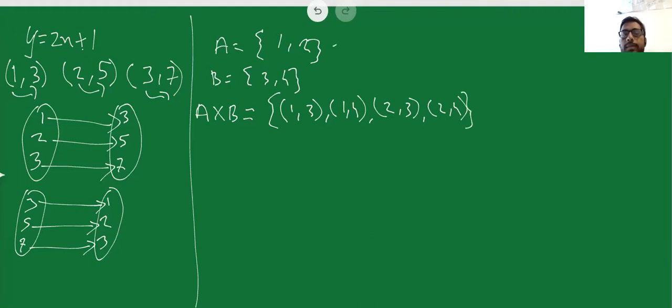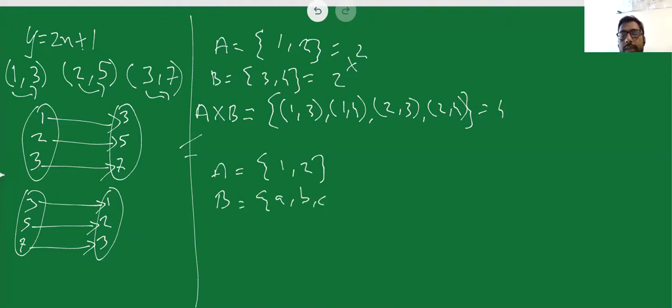So if the number of elements in A is equal to 2 and the number of elements in B is equal to 2, what would be the number of elements in A cross B? 1, 2, 3 and 4. So basic maths, if the number of elements in A is 2, and in B is also 2, their multiplication is going to give me 4 elements. So for example, consider if the elements in A were 1 and 2 and in B I had 3 elements.